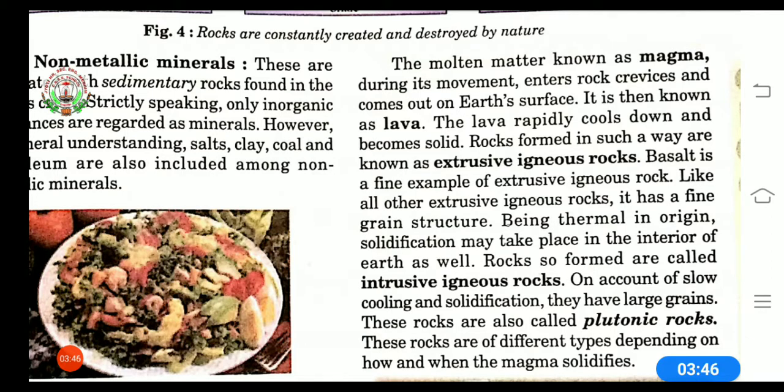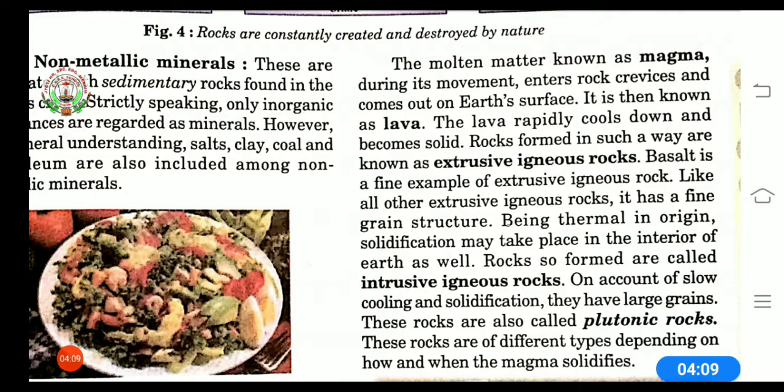Like all other extrusive igneous rocks, it has a fine grain. Grain means hard particle of a substance. So it has a structure of hard particles of that substance. Now they are related to thermal. Thermal means related to heat.